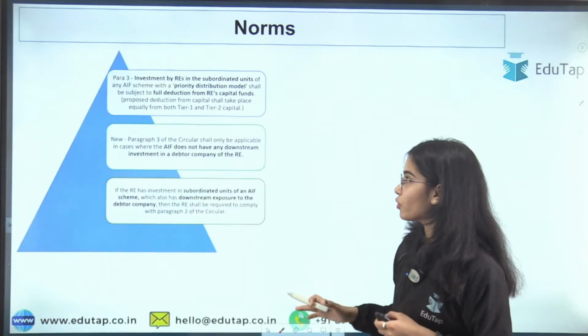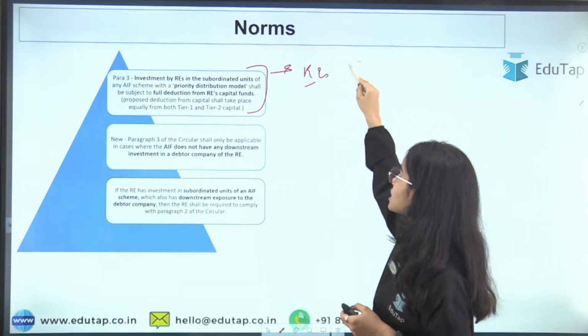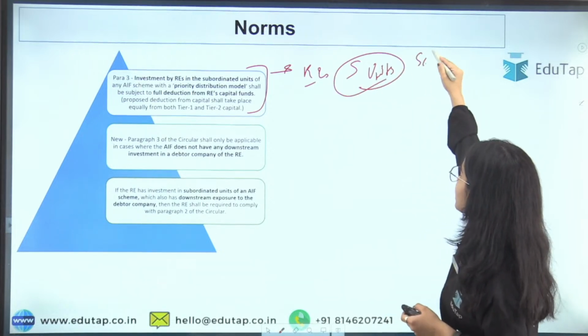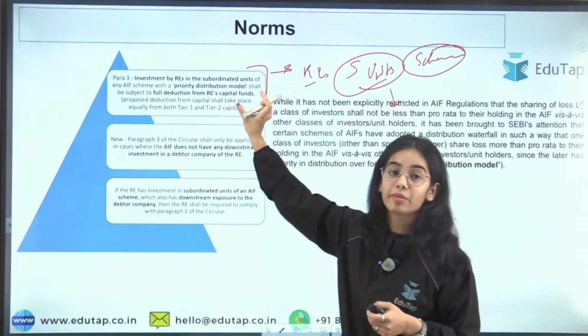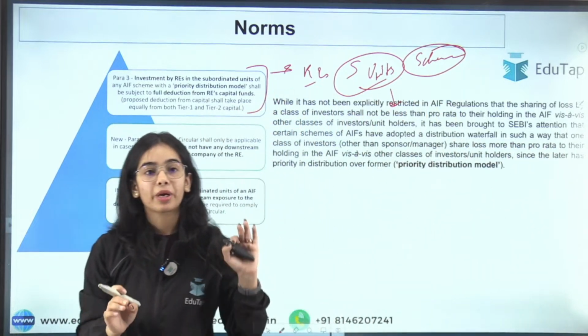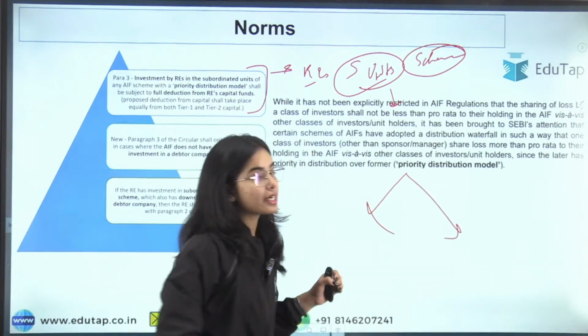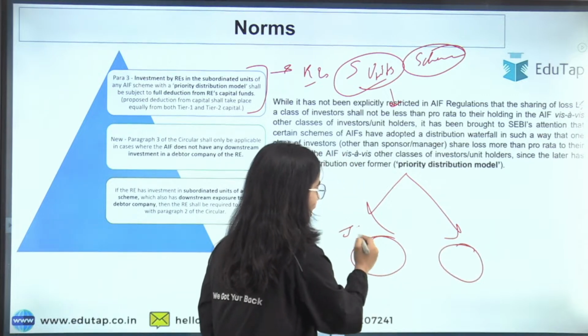So it was said before that the investment done by the regulated entities in the subordinated units of a scheme, and this scheme is under the priority distribution model. Priority distribution model means that in this model the AIF is dividing its investors into two classes, class 1 and class 2, the junior class and the senior class.